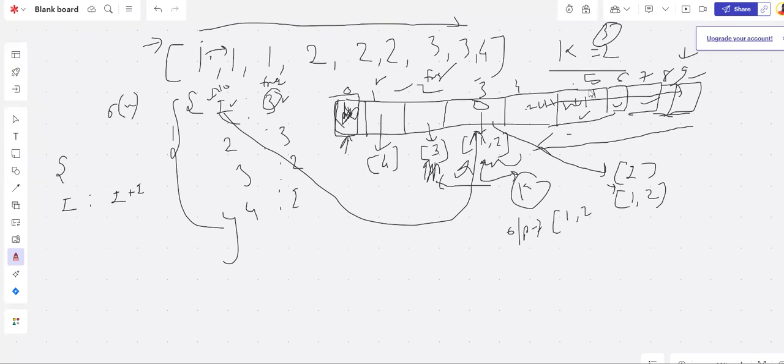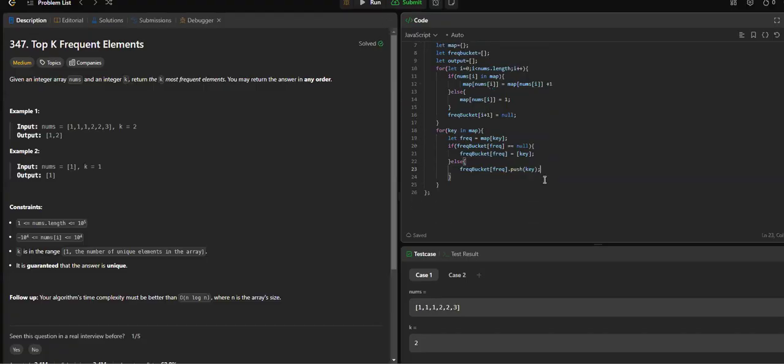Now we need to read from the end of the array and in the output array push k elements. That's our end goal. So let's go ahead and start from the end. Let i equal frequency bucket dot length minus 1, i greater than 0.